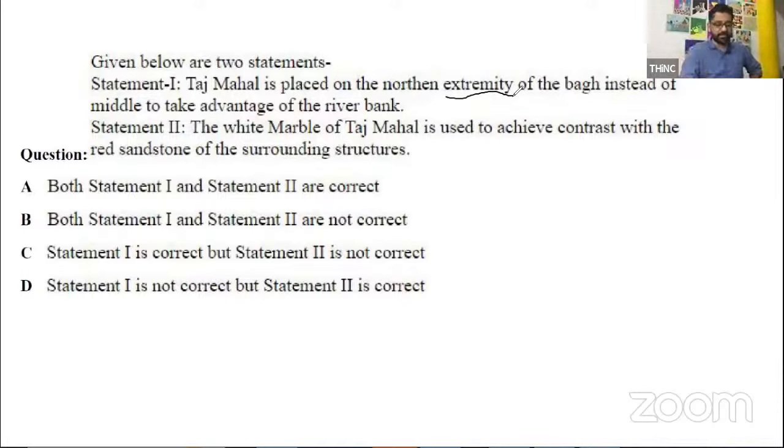Devdutt, exactly, that's the point. So if you have this correct, and if you have a fair amount of confidence in this particular statement also, go for it. You should have gone for it. If you have attempted, you should have gone for it. Okay, so this is typically a sort of UPSC style or RBI style of examinations that they conduct. You have multiple statements. So you will have such kind of questions slowly coming up. Every year, the quality of questions is obviously going to increase. They're not going to make it easy.